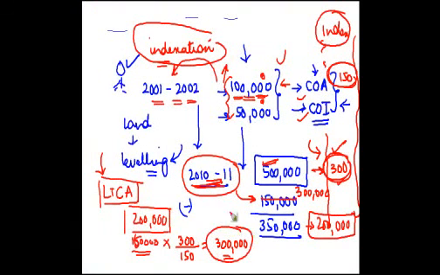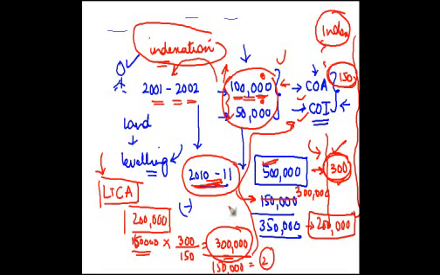Now if you notice, this cost divided by 1,50,000, 3 lakh divided by 1,50,000, is how much? 2. 1,50,000 being the original cost, right? And if you see 300 divided by 150, these two numbers, also gives you 2. So the index cost of acquisition is the amount which bears the same proportion to the cost of acquisition as the cost inflation index of the year when it is transferred bears to the cost inflation index of the year when it is purchased.